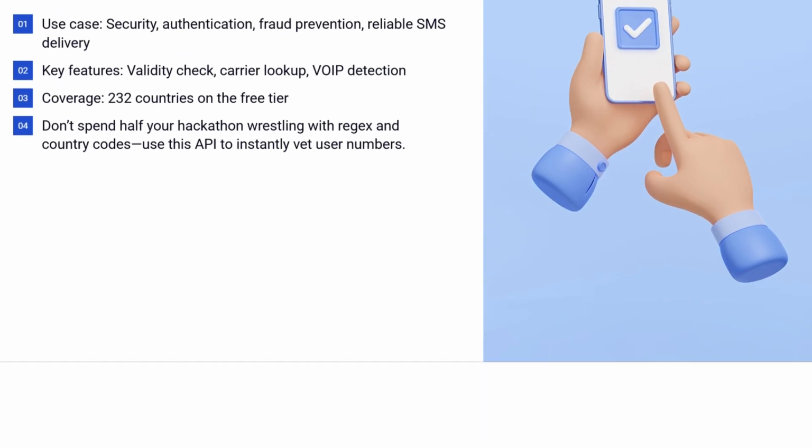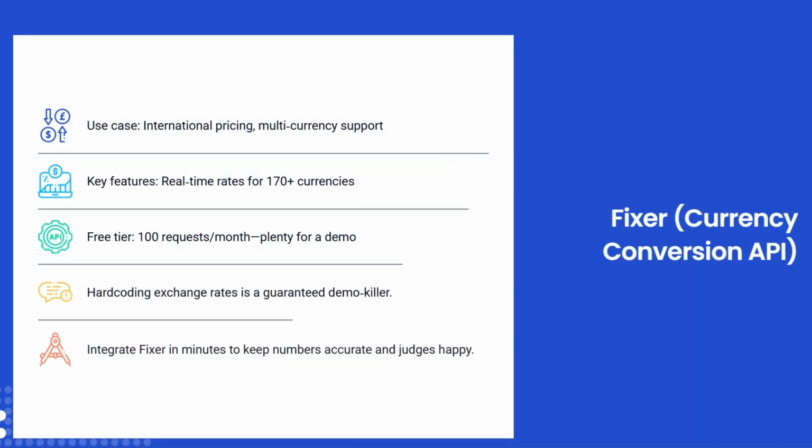Next up, Fixer API for currency conversion. Look, if your app handles any kind of pricing or international users, you need this. Instead of hard-coding exchange rates like some kind of caveman, Fixer gives you real-time rates for 170-plus currencies. Teams lose hackathons all the time because their currency conversion is completely broken. Don't be those guys. The free tier gives you 100 requests per month, more than enough for demos.